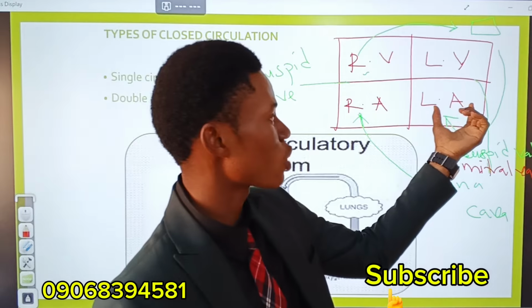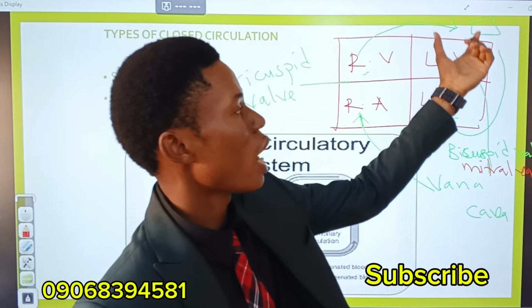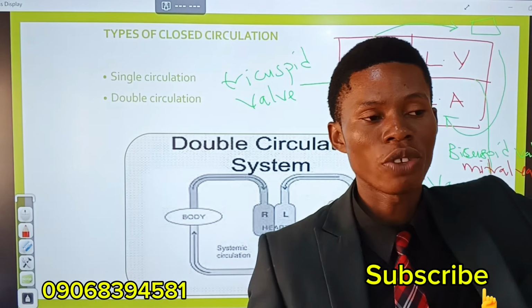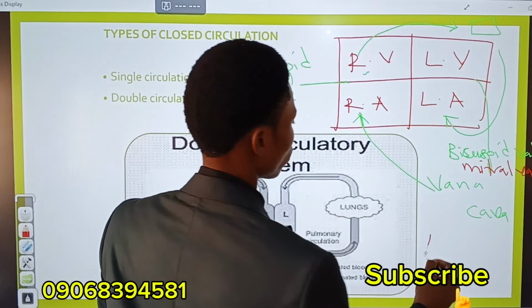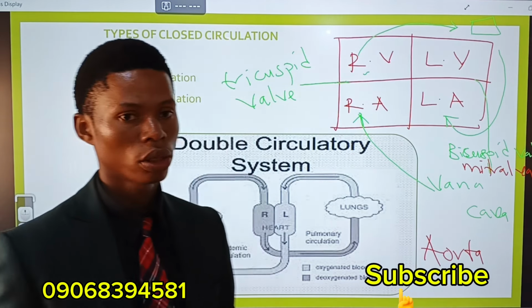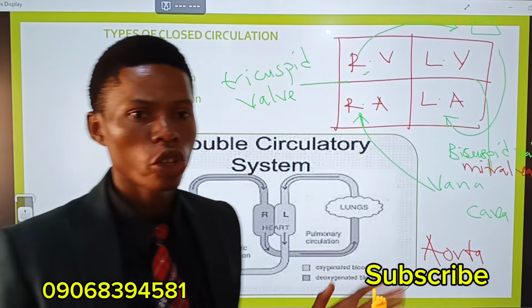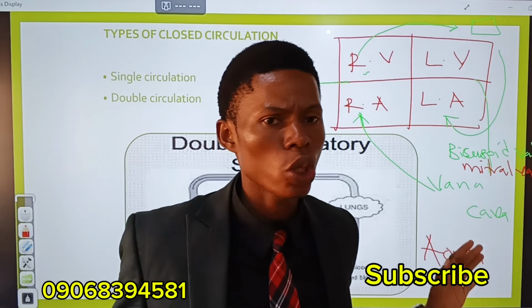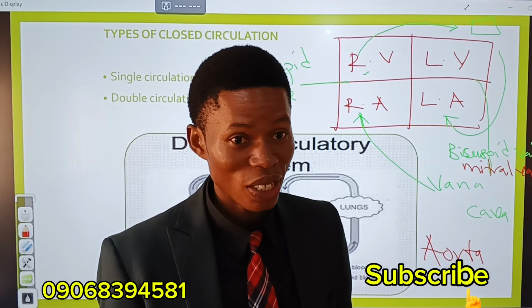And it passes from the left atrium to the left ventricle, and the blood is pumped out of the heart through the aorta to different parts of the body. That is how circulation takes place. That is double circulation. Do you understand what I said?